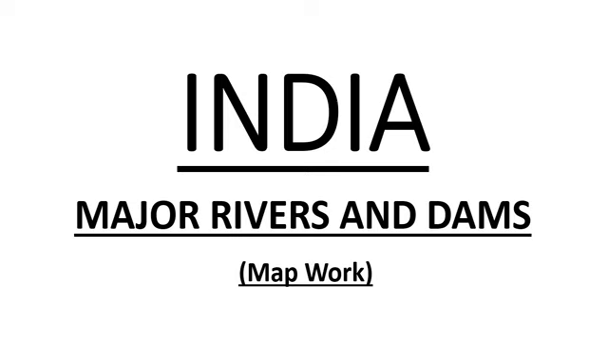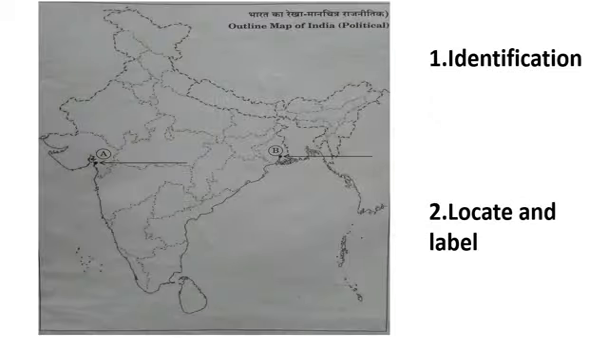The questions which will be asked by CBSE from this chapter will be related to locating and labelling the major dams of India on different rivers. So this is the sample map which used to come with the question paper, and two types of questions are asked by CBSE. First one is identification questions. Second one is locate and labelling questions.